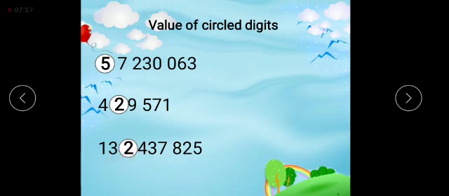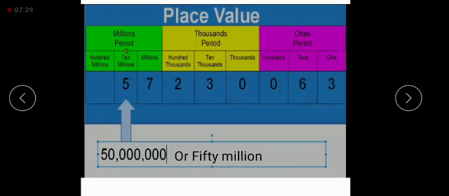Now let's move to find out the place value of the circled digit. First we will write the number in place value chart. So we have written the number in place value chart and read the place value. Ones, tens, 100, 1,000, 10,000, 100,000, million, 10 million.